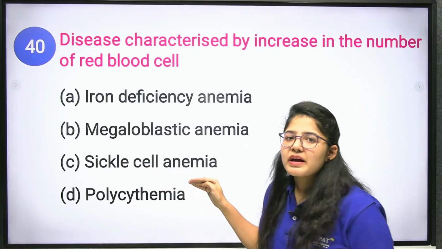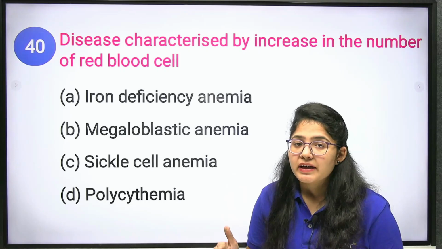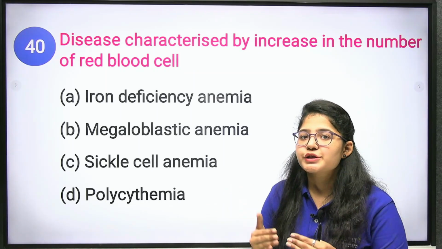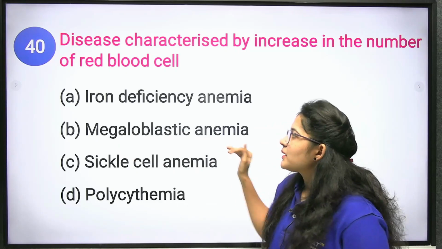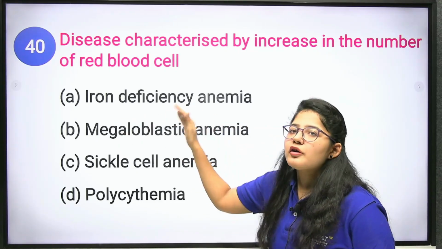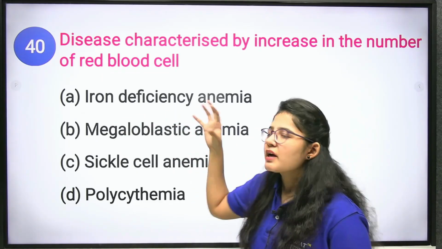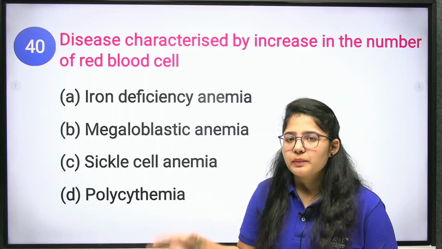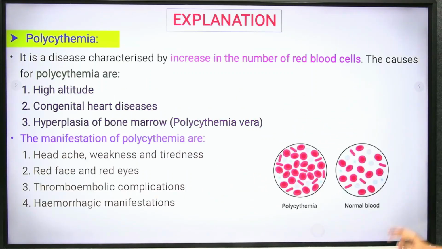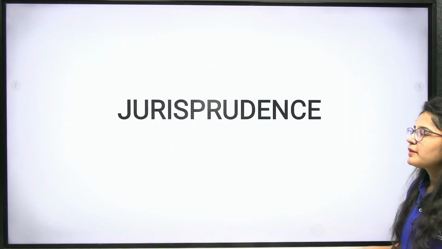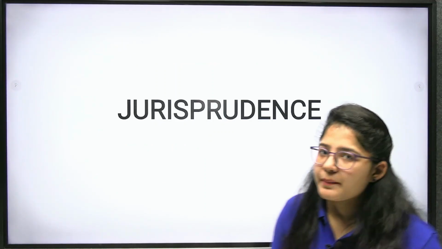Sickle cell anemia means your RBCs are destroyed, and destruction of RBCs leads to a lower number of RBCs. Megaloblastic anemia and iron deficiency anemia are also types of RBC problems. Clear? So what will be the correct answer? That is polycythemia. Clear? So these were the questions from pharmacology, HAP and biochemistry.